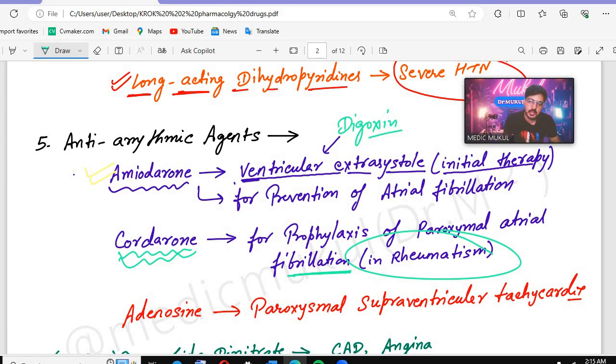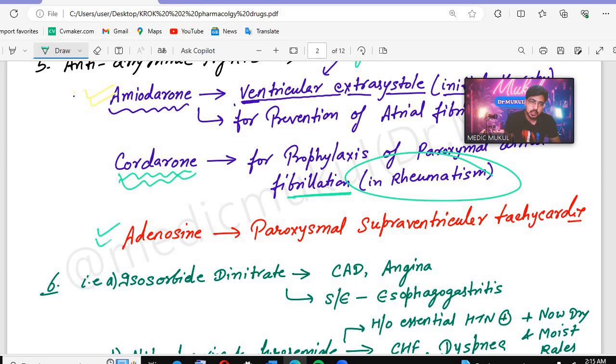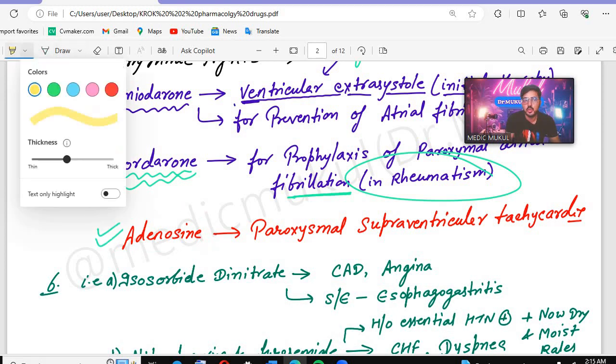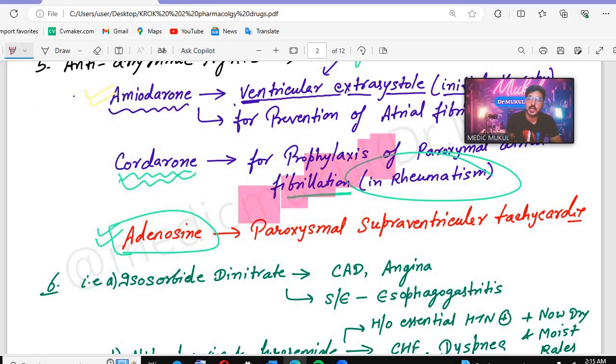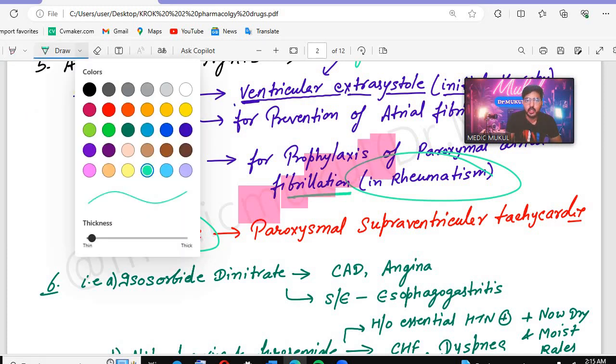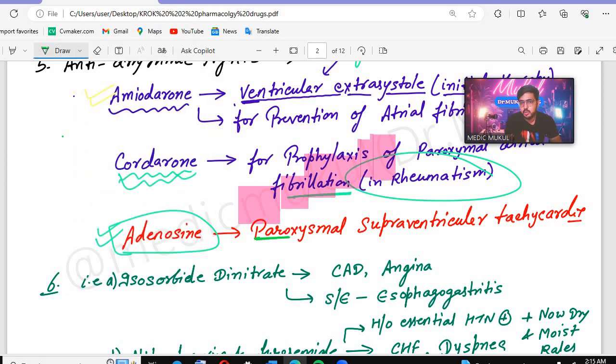Okay, after that, adenosine, it is the drug of choice in paroxysmal supraventricular tachycardia. So which drug will be given in paroxysmal supraventricular tachycardia? Yes, adenosine.